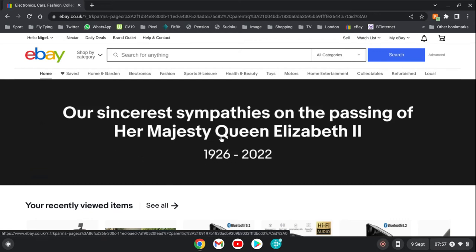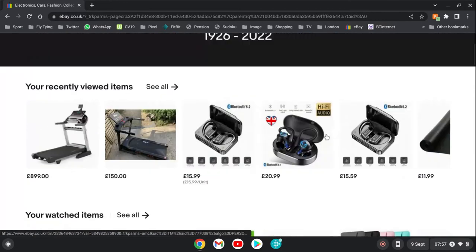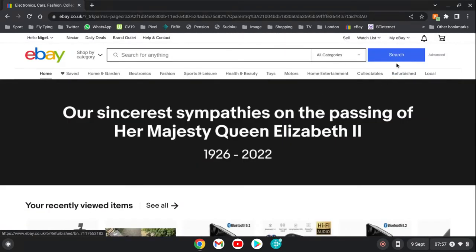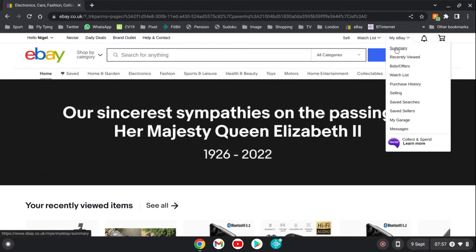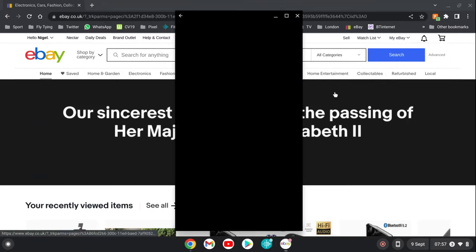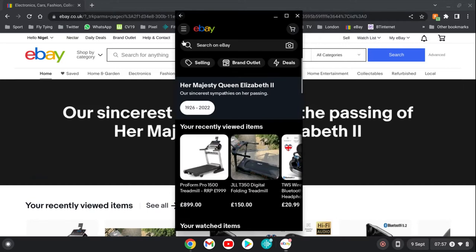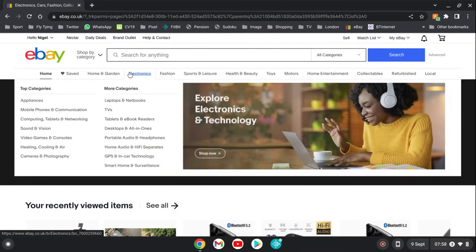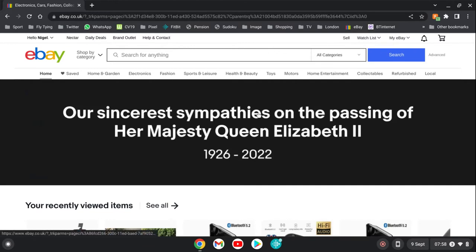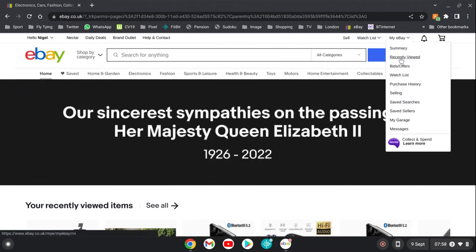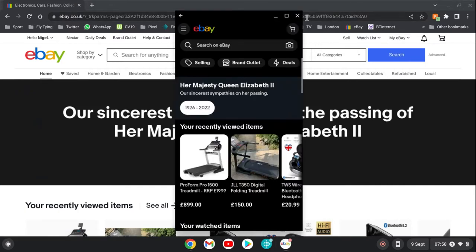So I've got a problem with this Chromebook where eBay opens. It's just this website. If I go to my eBay summary, it brings it up in what I would call mobile mode, a little tiny window, which is a pain. I don't mind that on my phone, but I don't want it on here. And it seems to be every time I click that, or recently viewed, exactly the same.